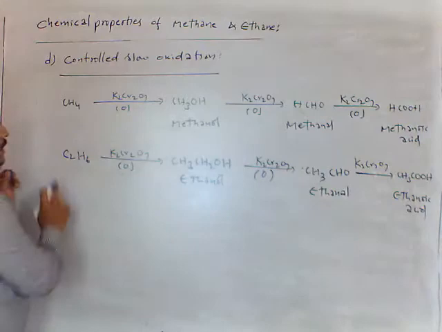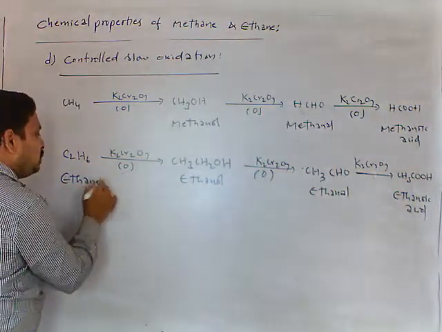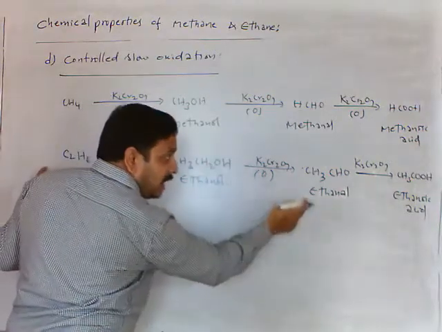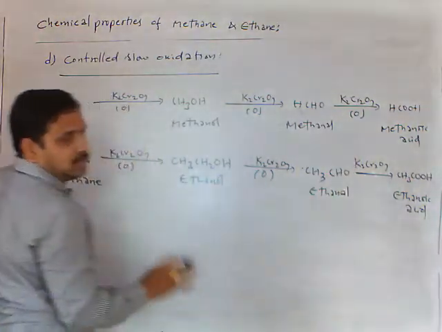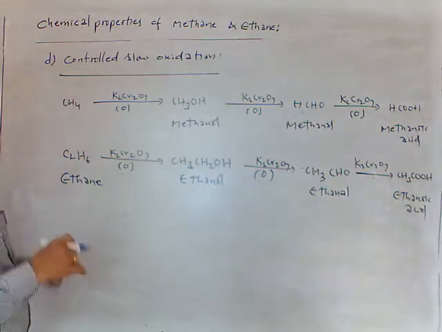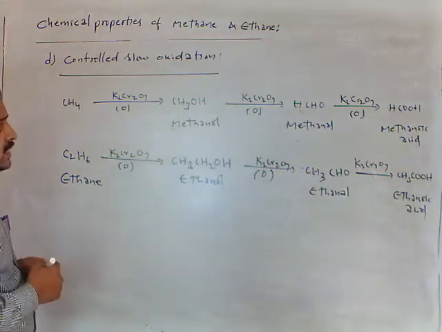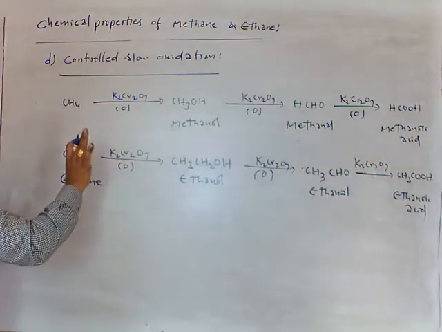See, it is converting into alcohol. Ethane is converting into ethanol. Ethanol is converting into aldehyde and then into carboxylic acid. This is a similar reaction to the copper catalytic oxidation reaction. We get the same products there also.